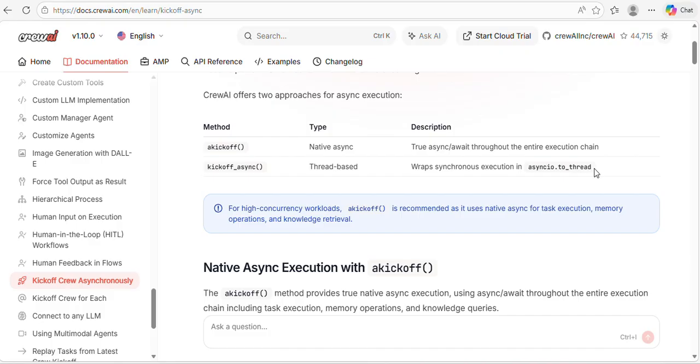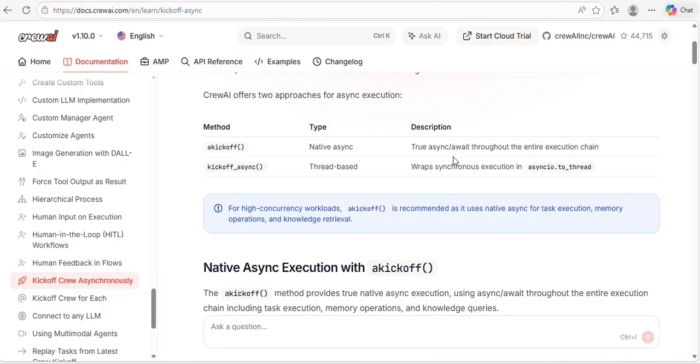In that video I covered async, await, dot create task, and dot gather, and how to use all these methods inside a function. Here, this akickoff is a true native async function. It's Python basics.